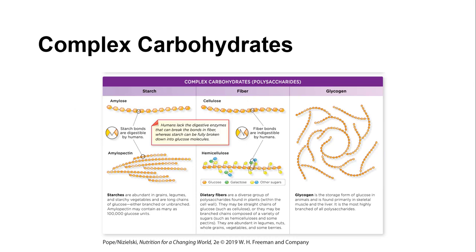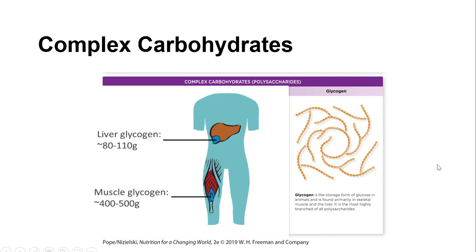The complex carbohydrates include starch, fiber, and glycogen. Each of these strands that you see in front of you include multiple glucose molecules. Each of the little yellow polygons represents a glucose molecule. What makes them complex is that there are lots of bonds between each glucose molecule that have to be broken down, unlike the simple sugars that required little to no digestion, maybe just one bond that had to be broken down. Let's start with glycogen.